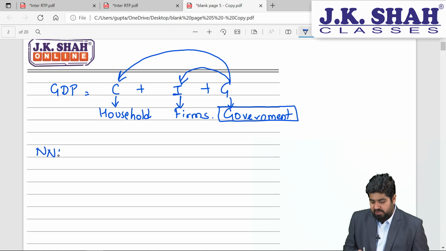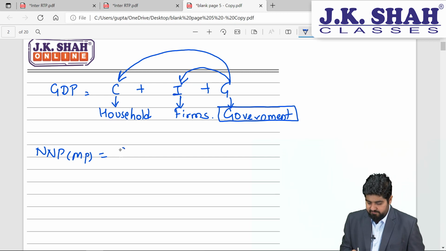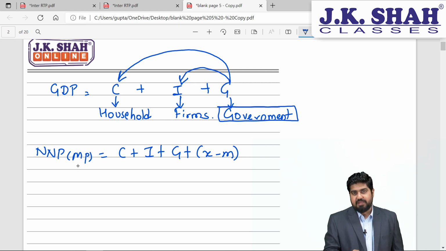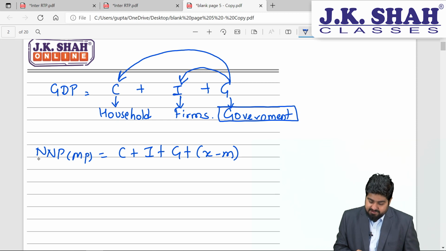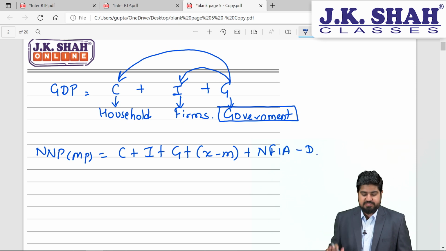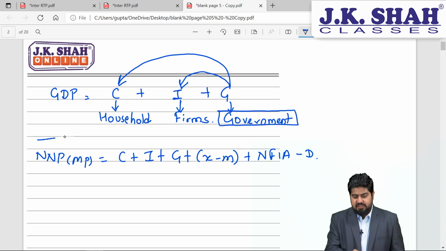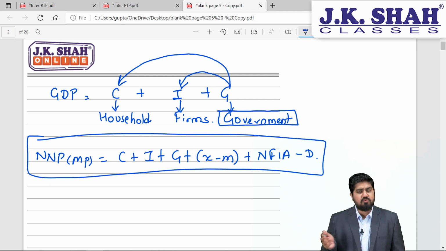So let's have a look at the formula of NNP at market price. It is nothing but C plus I plus G plus X minus M, which is normal. Now see this, it is market price, so minus IT plus S will not come. It is net as well as national. So national means plus NFIA and net means minus depreciation. So if you have this data, directly you can find out the answer, no problem at all.